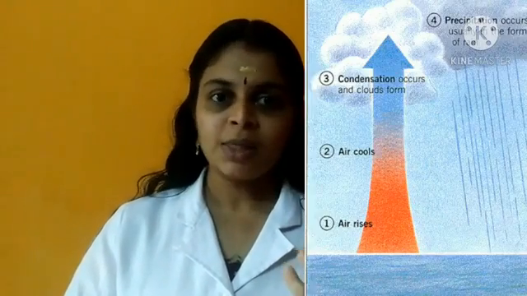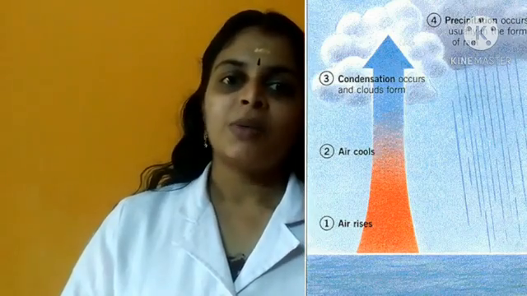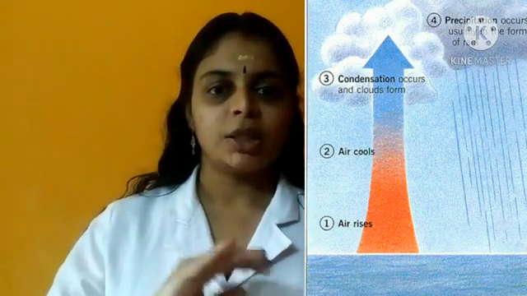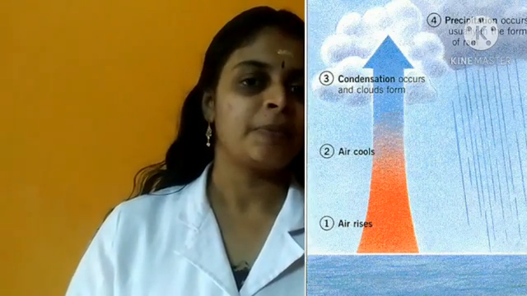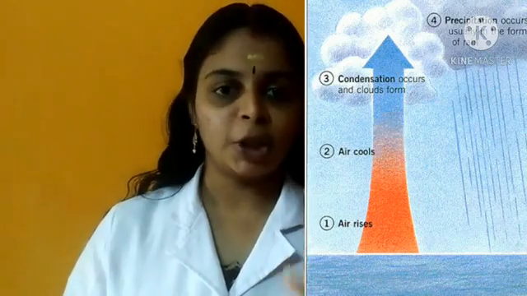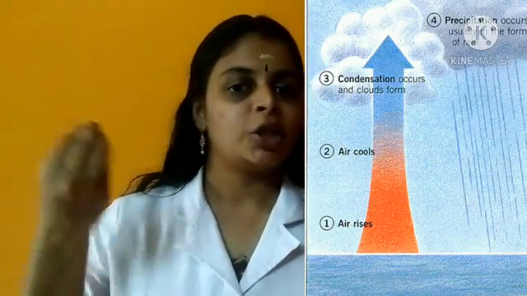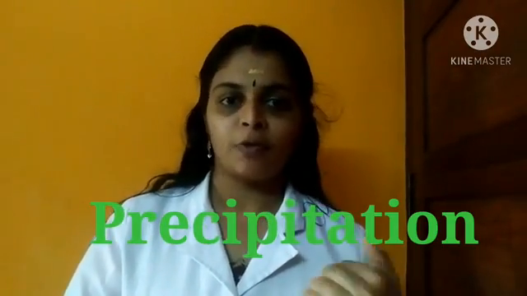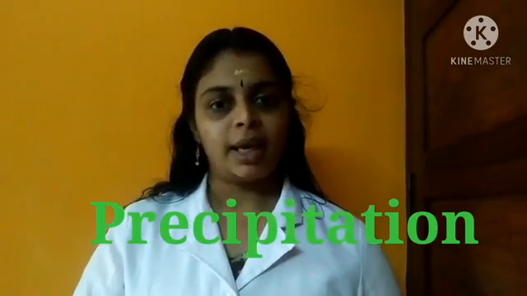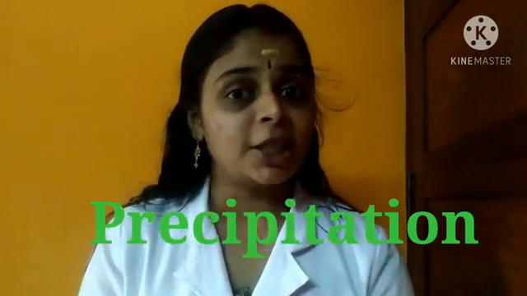That means the clouds are water droplets. The water droplets combine to form large-sized water droplets, and when they become heavy, they begin to fall in the form of rain. It also falls in the form of snow or hail. Hail means pieces of ice. This process is called precipitation. Water falling back to Earth in the form of rain, hail or snow is called precipitation.